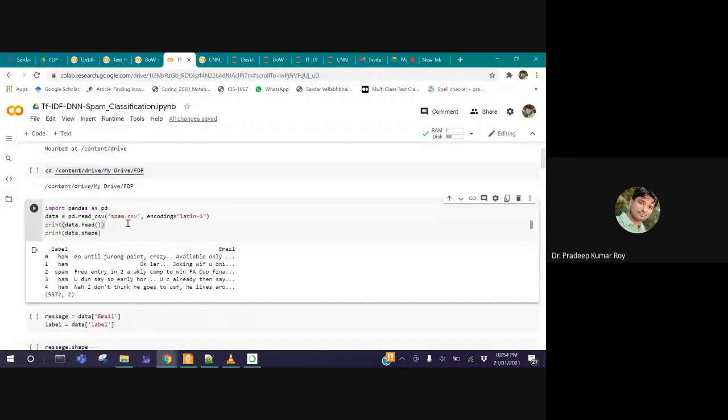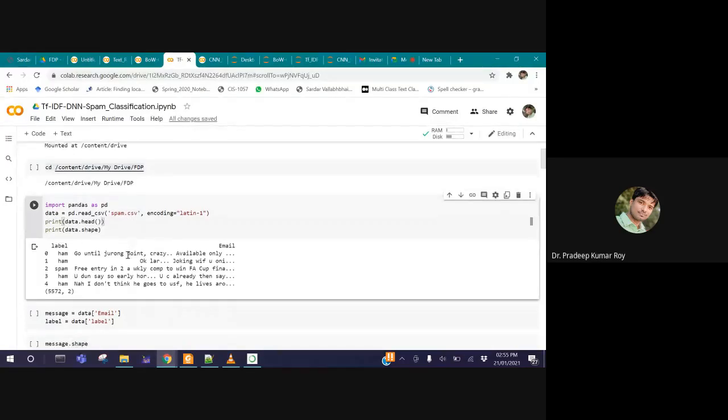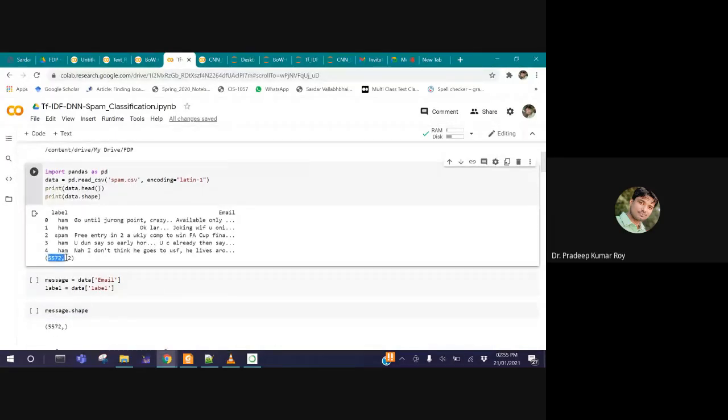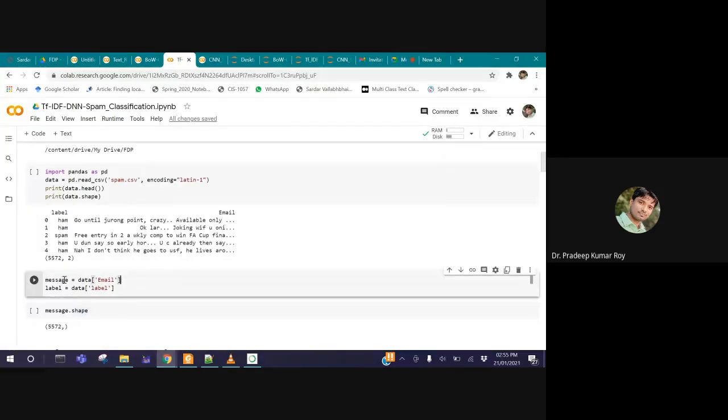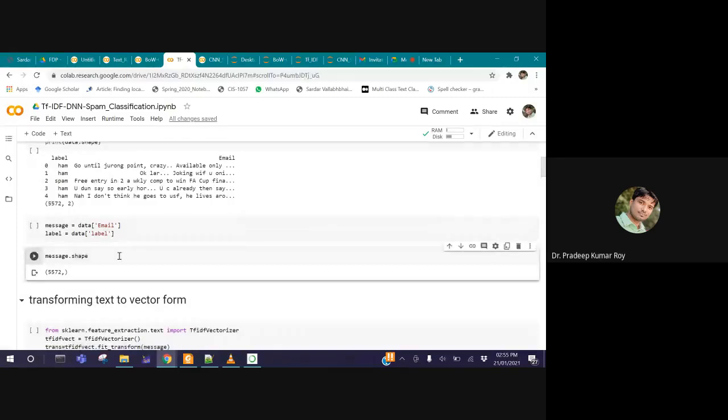We have read one file, spam.csv. How many samples are there? The number of rows is 5572, and the number of columns is 2. One column is label, another column is email. The email contains the messages, so I kept it in message, and the label says whether it is spam or ham. Then the shape of the message is the same, 5572.